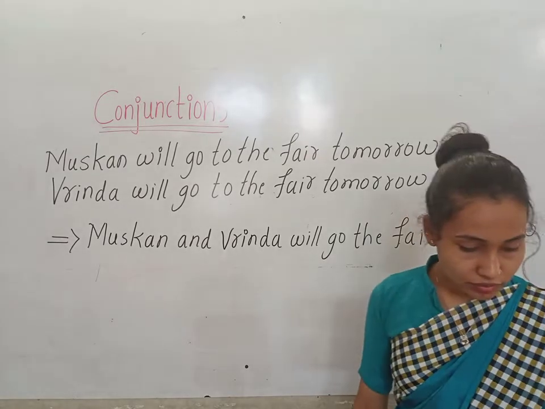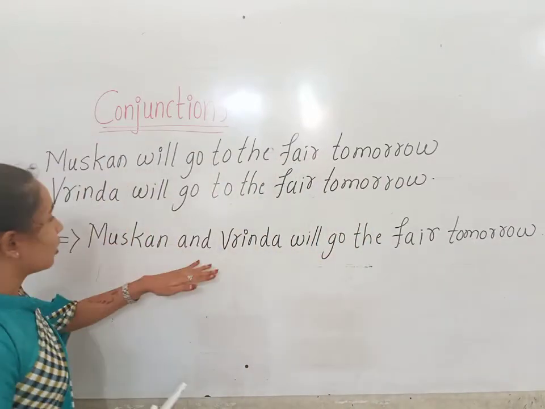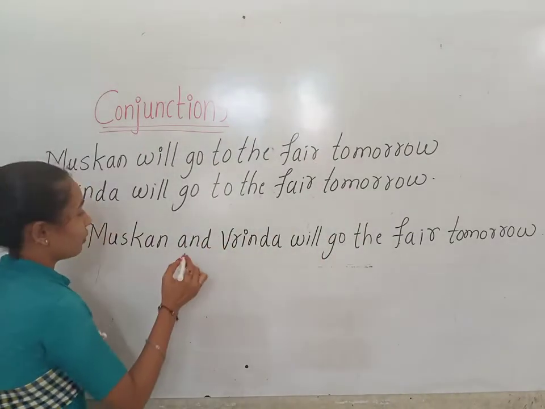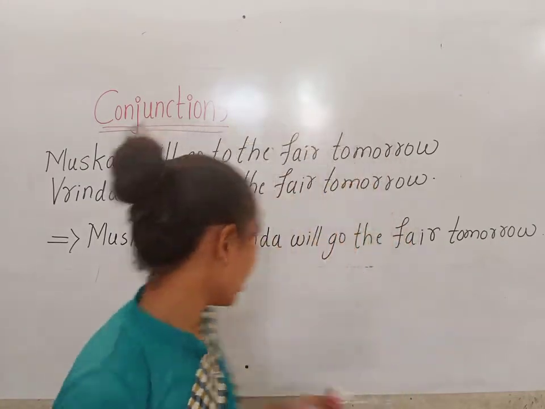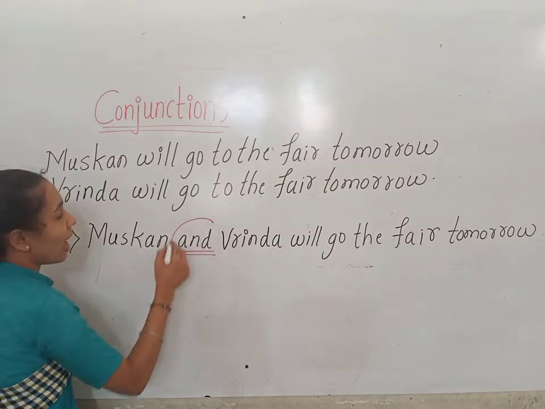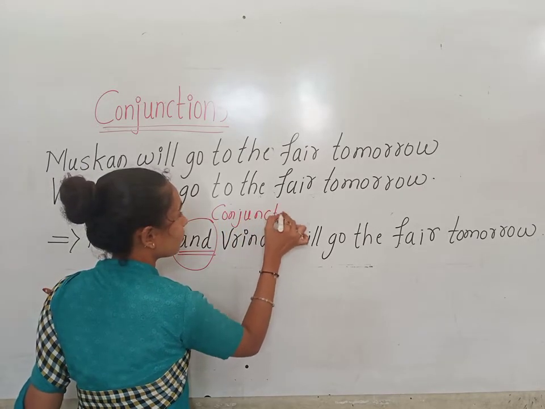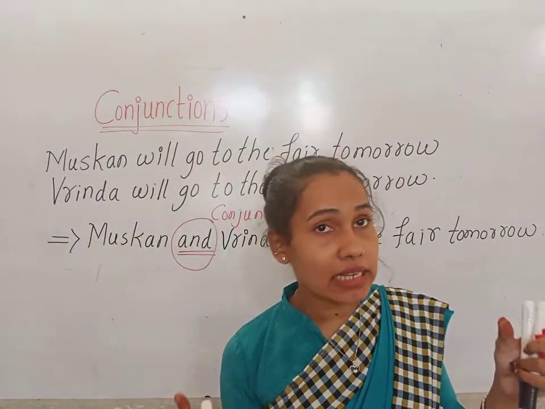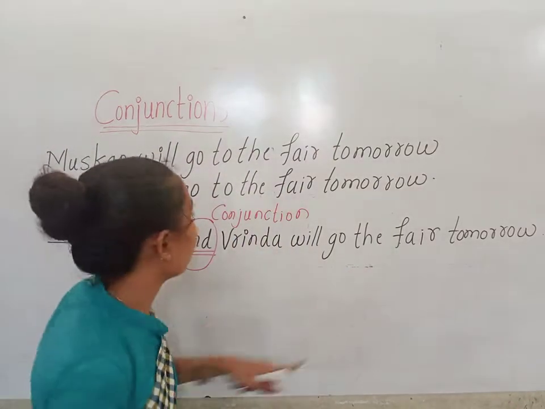Okay, so here see children, how we have written in the one sentence. Which conjunction have we used here? We have used and to join the two sentences. Okay, here Muskan and Vrinda. So here we have used and. This is called conjunction. We are using and to join the two sentences. Here Muskan and Vrinda will go to the fair tomorrow.